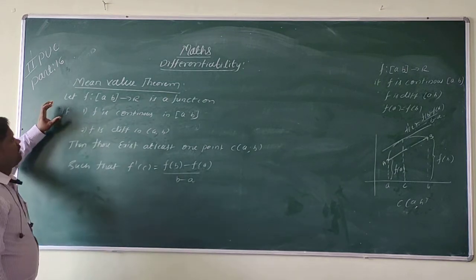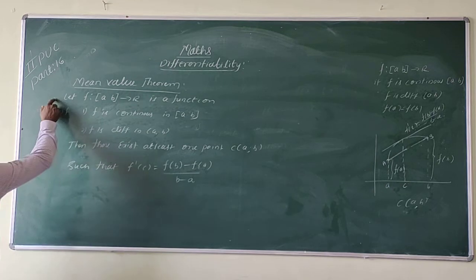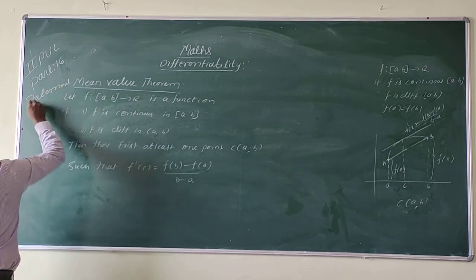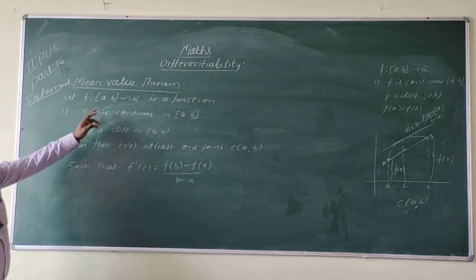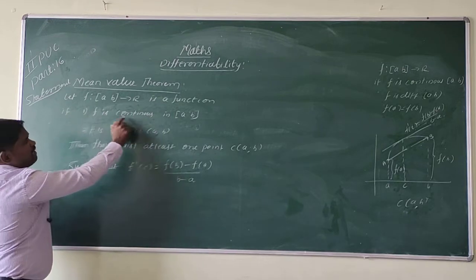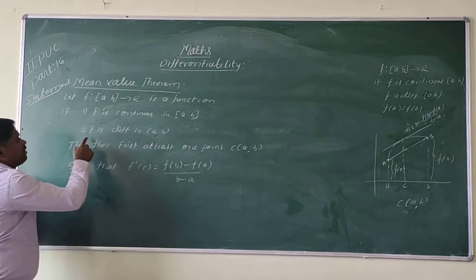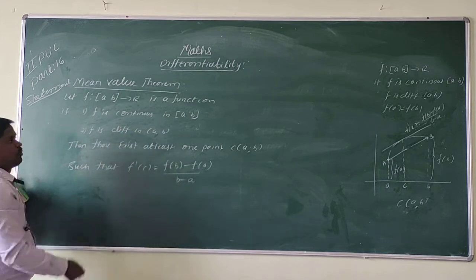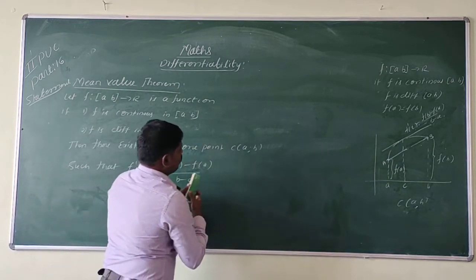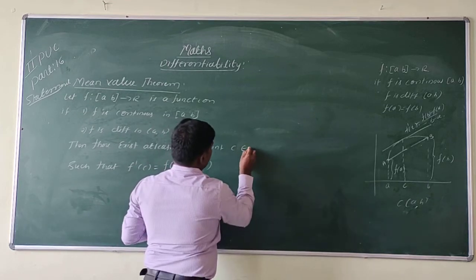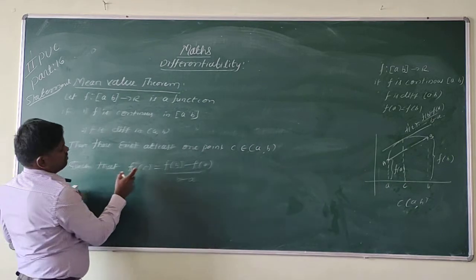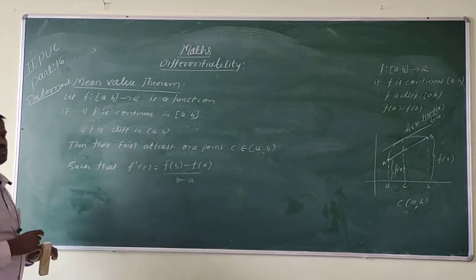Now, if you are asked to state the mean value theorem, you write this statement. If f is a function from A comma B to R, if f is continuous in the closed interval A comma B, and f is differentiable in the open interval A comma B, then there exists at least one point C in A comma B such that f dash of C is equal to 0.